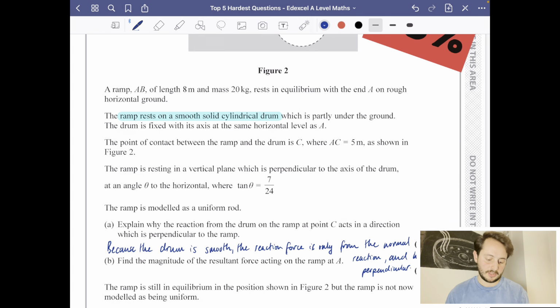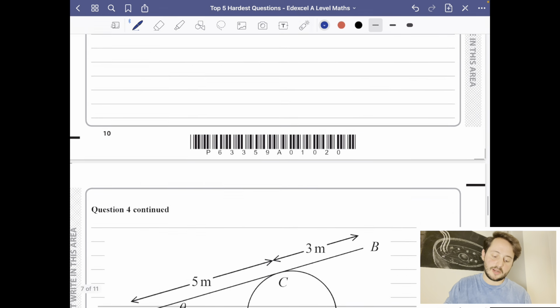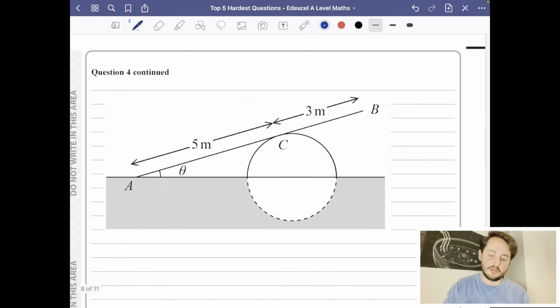Okay. Then here comes the mammoth 9 marker. It says find the magnitude of the resultant force acting on the ramp at A. Okay, let's have a look at the diagram that I've copied and pasted down here because there are a lot of things that are going on.